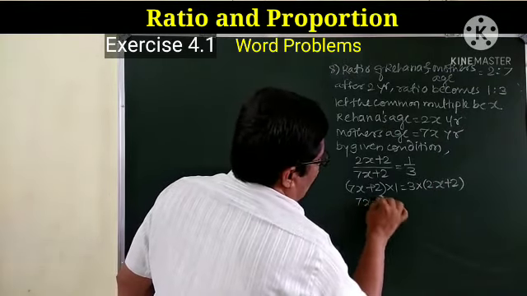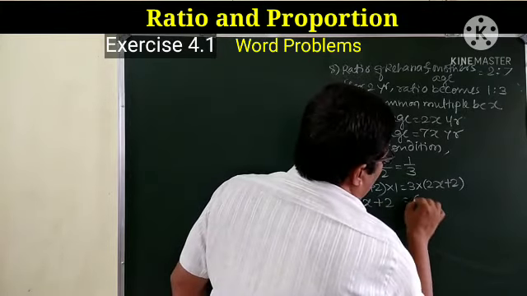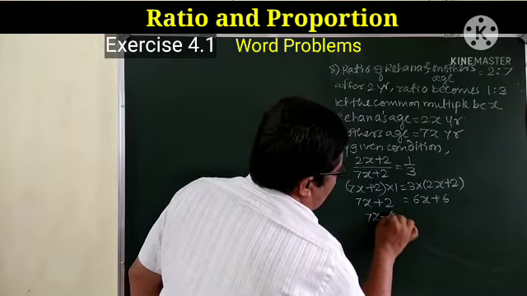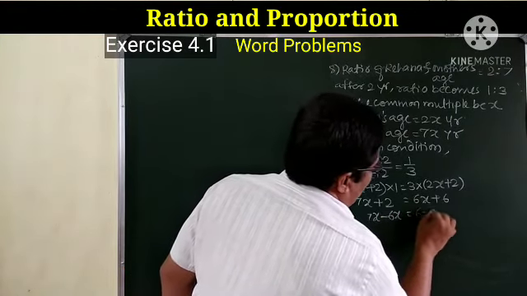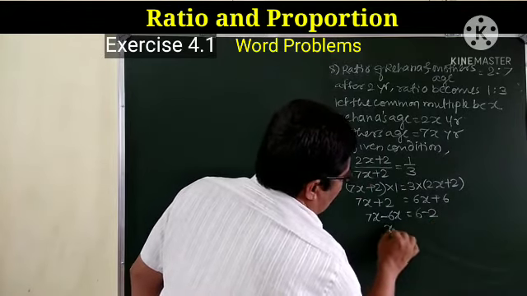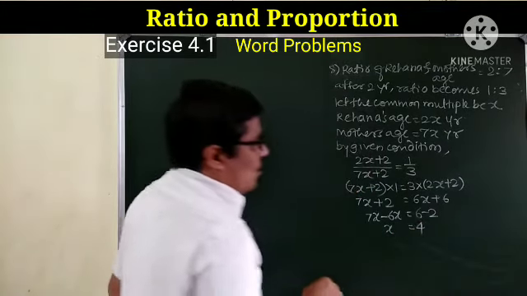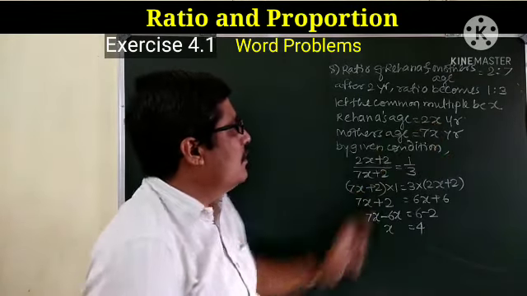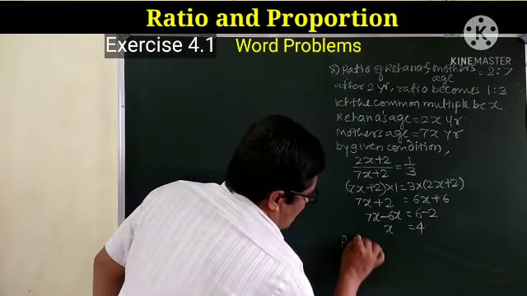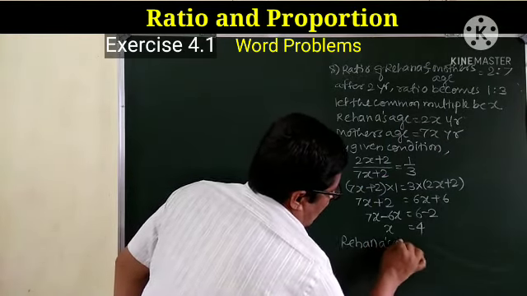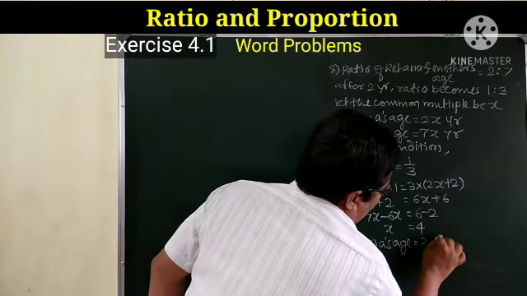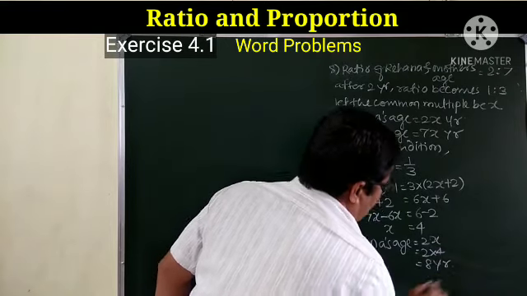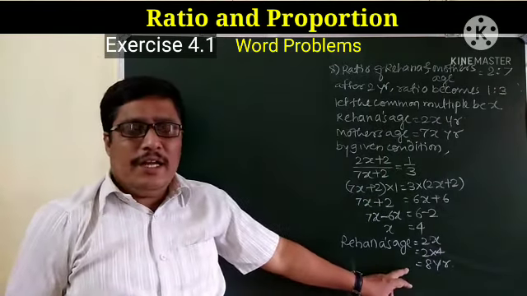So 7x plus 2 is equal to 6x plus 6. 7x minus 6x is equal to 6 minus 2, that is x is equal to 4. Now we have to place this value here in this 2x. So Rihanna's age 2x, that is 2 multiplied by 4, 8 years. So Rihanna's age is 8 years.